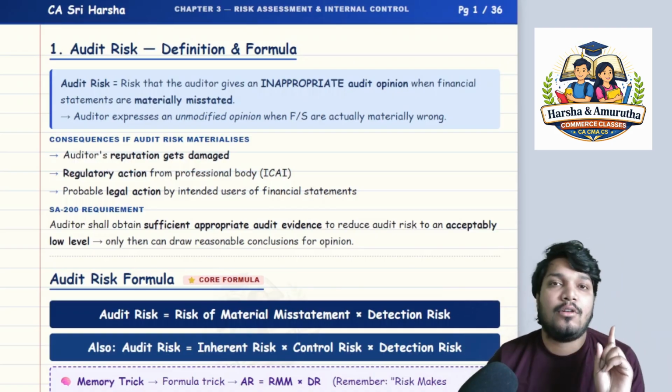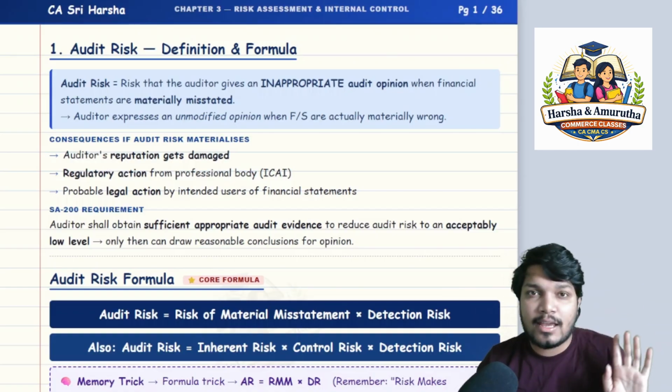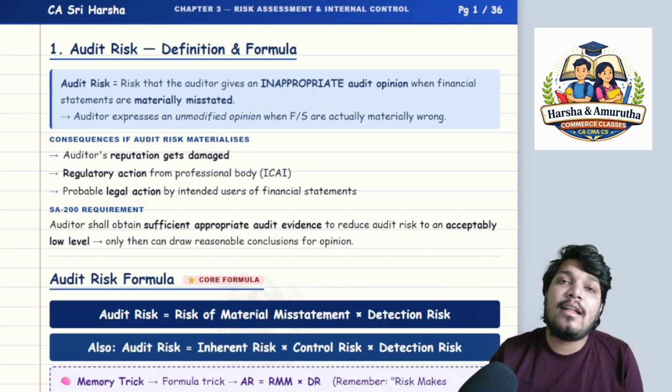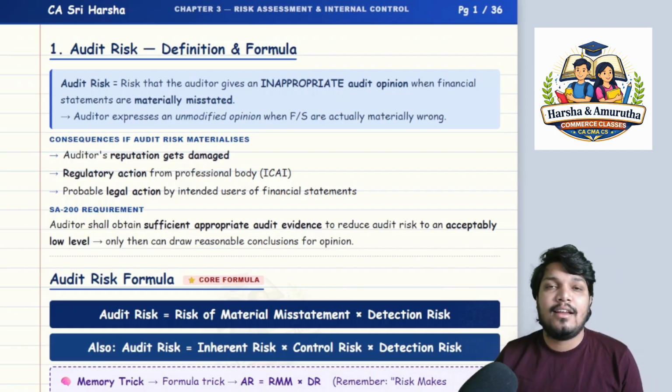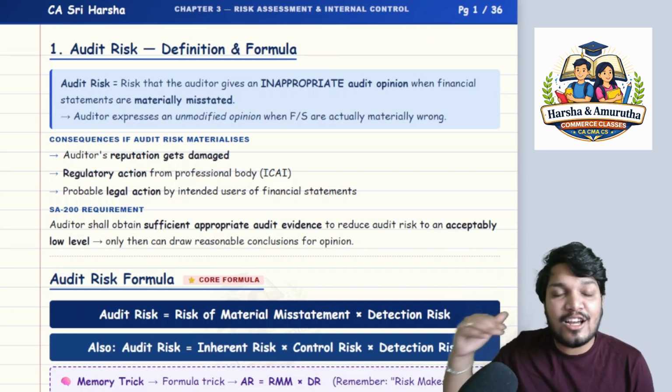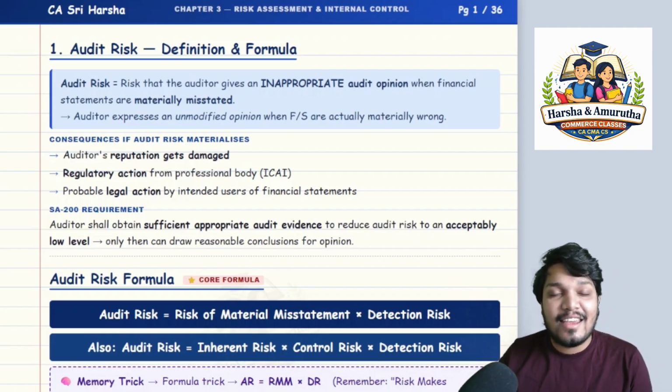Sir, first important, let's say you remember the story of the Satyam scam, right? The Satyam scam, what happened? The Satyam scam, it is a pure classical case of window dressing, and auditor was under the charge because his risk of giving an inappropriate opinion came into picture. And what happened?